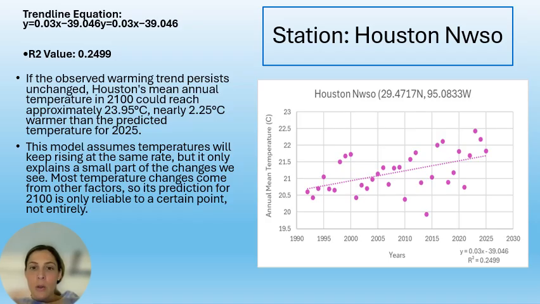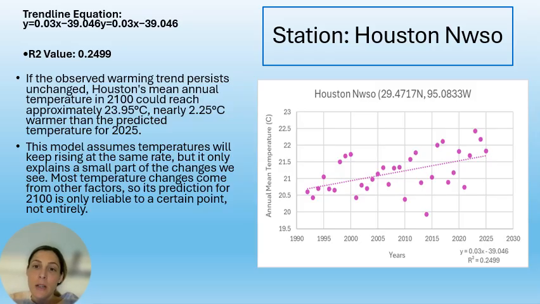The linear equation y equals 0.03x minus 39.046 shows that approximately 25% of temperature fluctuations are explained by this model. If the warming continues, Houston's average temperature could reach around 23.95 degrees Celsius by the year 2100, nearly 2.25 degrees Celsius higher than the year 2025 prediction.